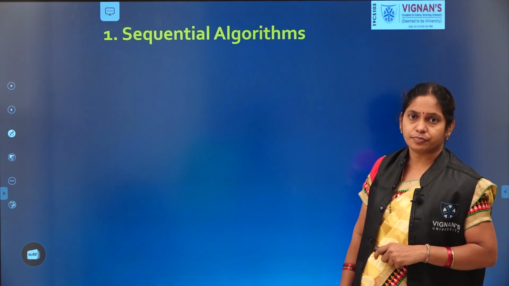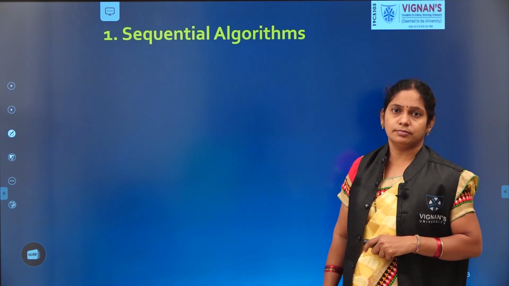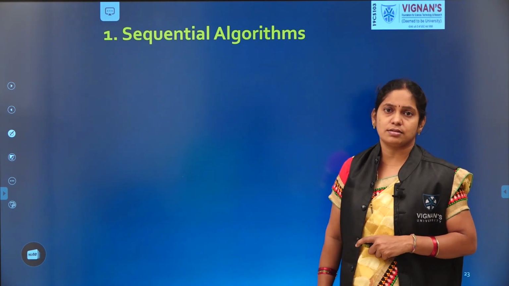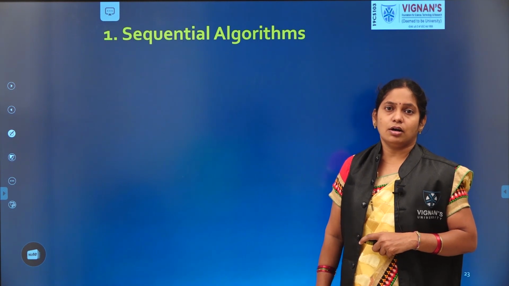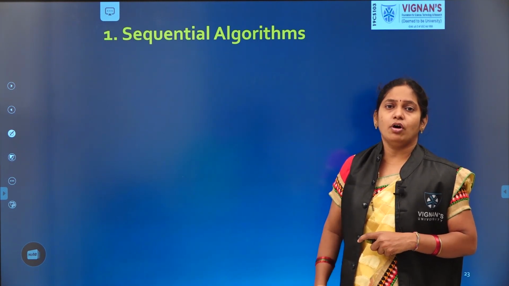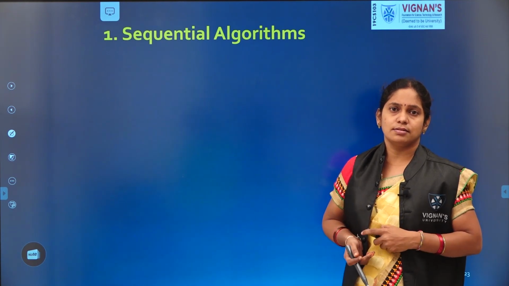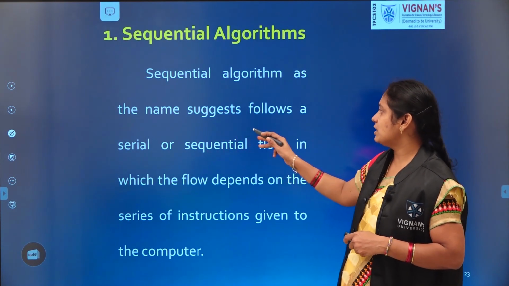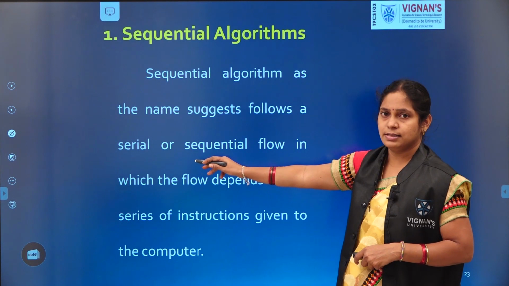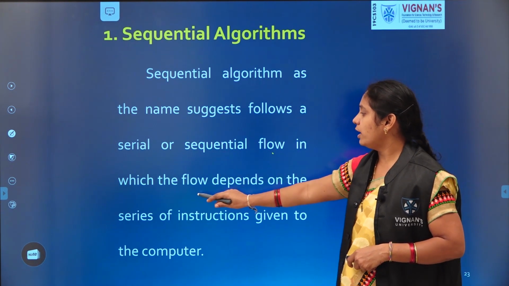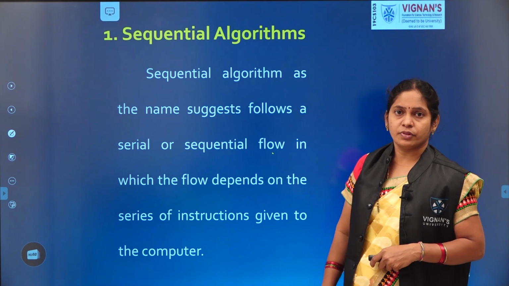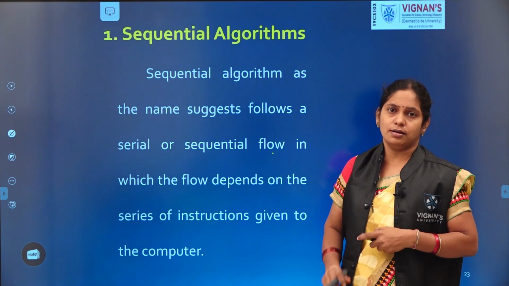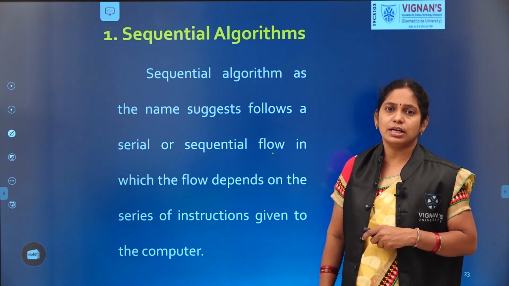Sequential algorithm. The name clearly specifies the meaning of it. Sequence. What is the meaning of sequence? Order. The order that we specified, following the same order itself is called sequence. Right? Now see, a sequential algorithm, as the name suggests, follows a series or sequential flow. So the order that we specified, it follows the same order. Such algorithms are called sequential algorithms.